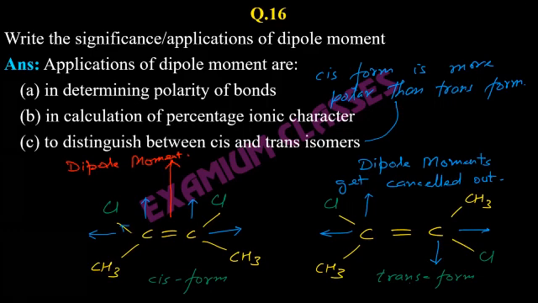Any confusion, let me know. Shashwat, I hope it is clear how it makes a difference. Because if polarity is there in the molecule, their boiling point will be higher. Due to higher polarity, the molecules in the cis form attract one another. Hence, to boil such liquids, higher energy will be required. So cis form normally has a higher boiling point than trans form. So their physical properties are different.